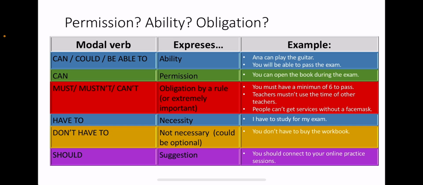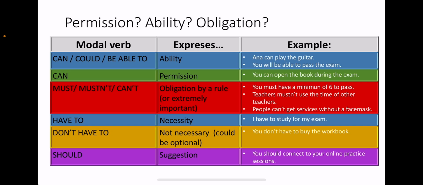We also use have to for necessity, when something is important and we think that it is important. So I have to study for my exam. I have to clean my house. I have to travel to visit my parents. So have to indicates something that is important.